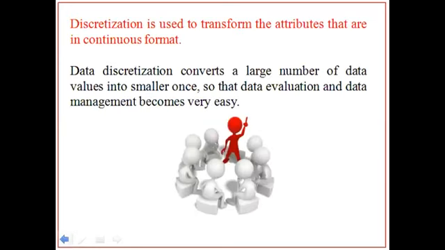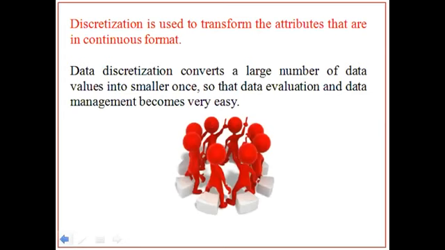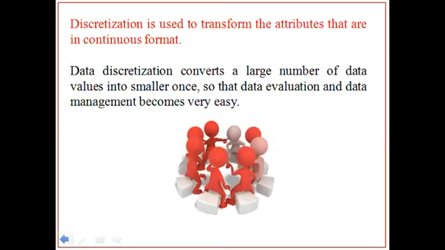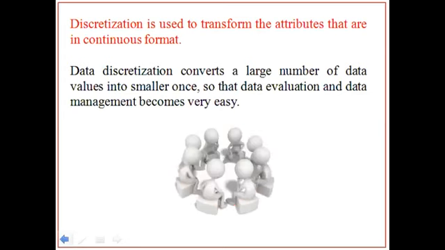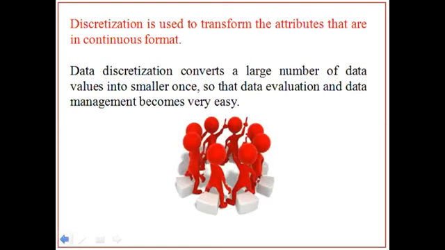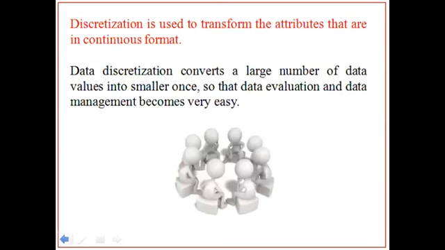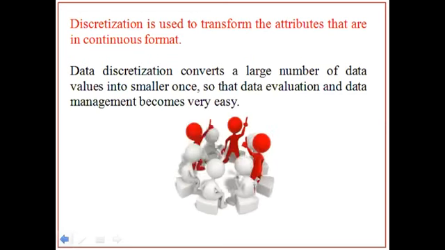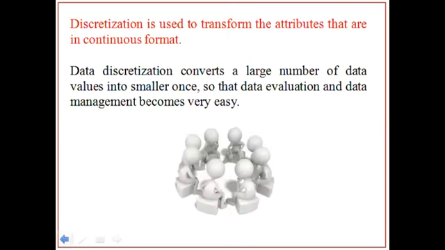Now, discretization is used to transform the attributes that are in continuous format. In this sentence, I want to discuss one word, that is attributes, because discretization and binarization depend on the attribute. An attribute is a property of an entity.